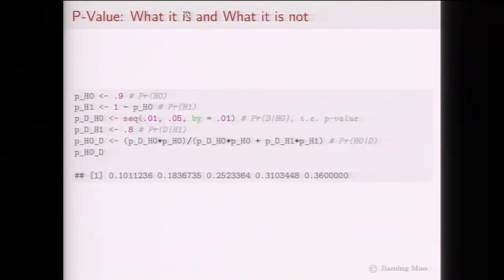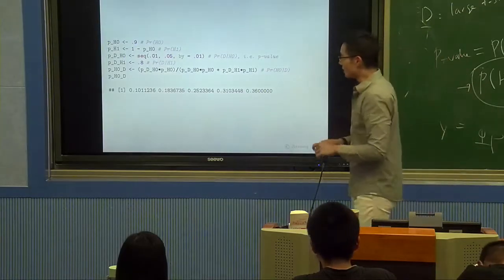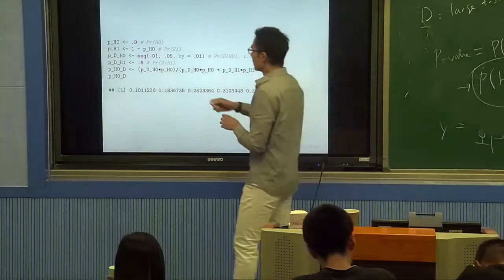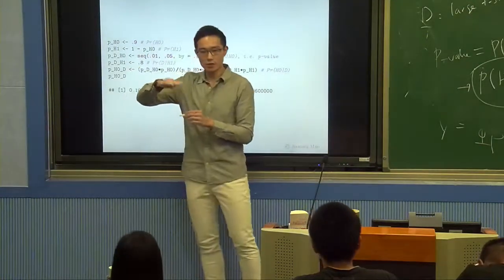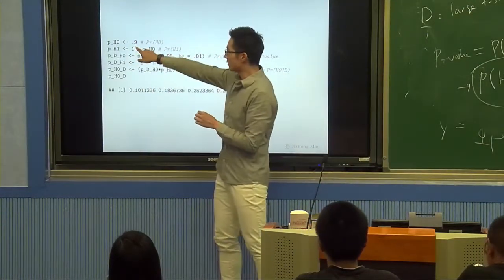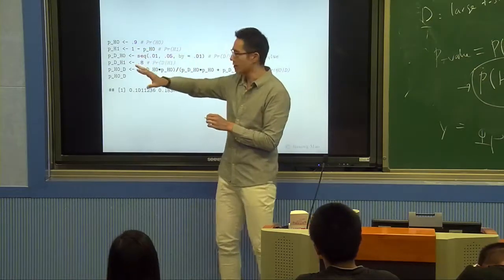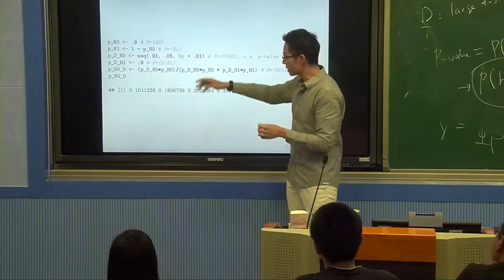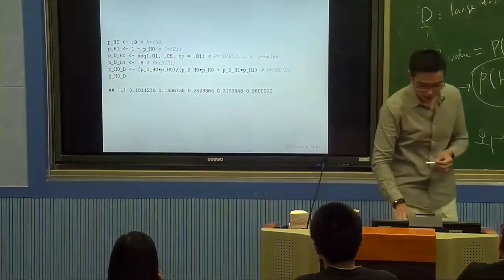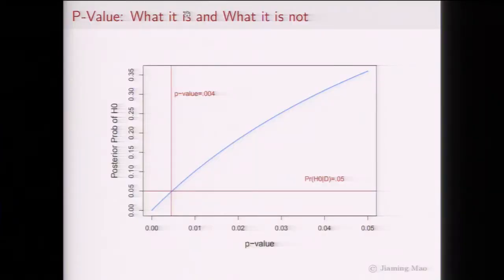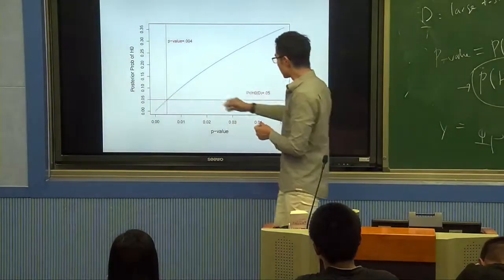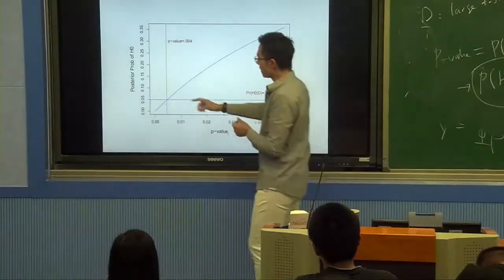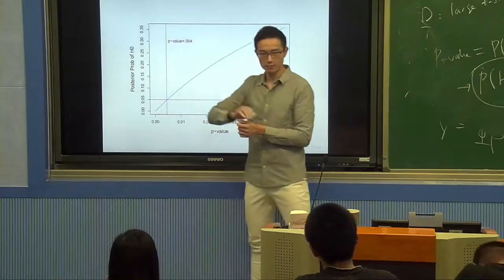Okay, so let's do a simulation, right? I'm going to assume that I strongly believe H0 to be true. So I have a 0.9 prior belief on H0. And then I'm going to make some other assumption about the data conditional on H1. But regardless, here's the result. You can see that this is the p-value and this is the posterior probability of H0.